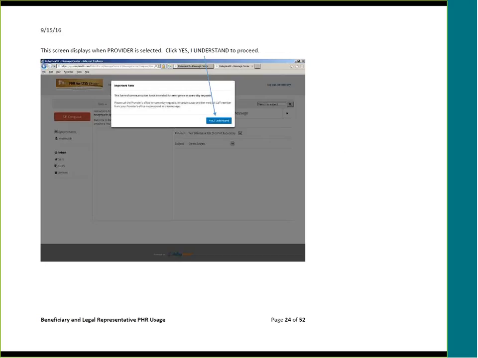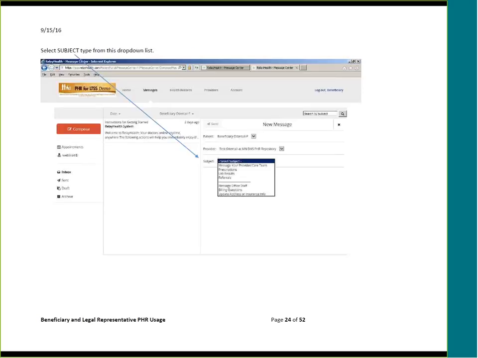This screen displays when the provider is selected. Click Yes, I understand to indicate your agreement that you understand that this message is not to be used for emergency purposes or where immediate response is needed.